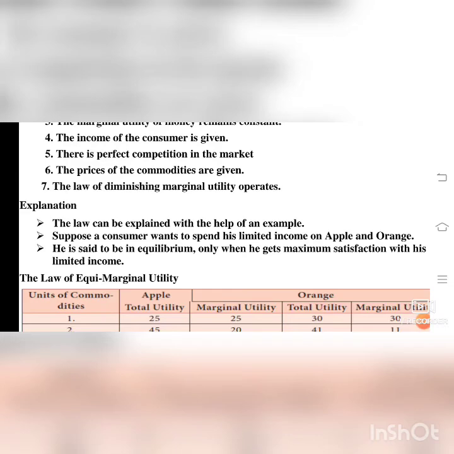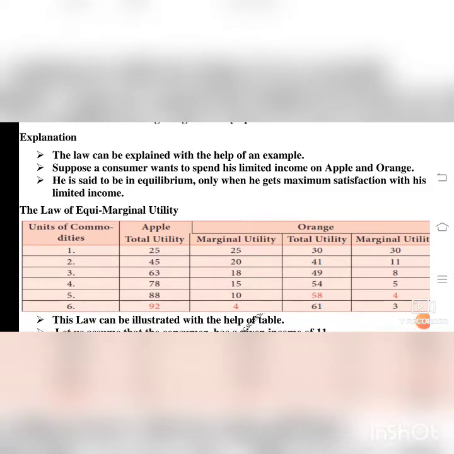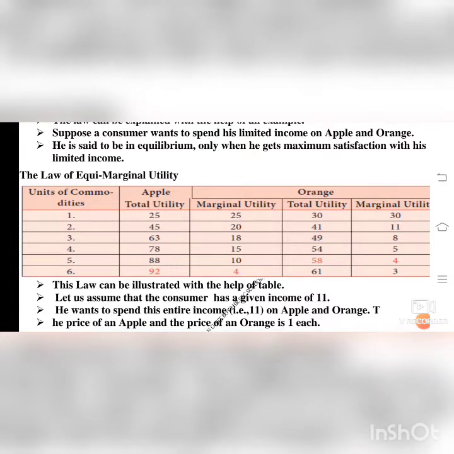The law of equi-marginal utility is explained in a tabular column. Units of commodities. They have taken two things, apple and orange. The total utility of apple is 25, 45, 63, 78, 88, 98, 92. And marginal utility is 25, 10, 20, 18, 5, 15, 10. So you see the tabular column for equi-marginal utility. They have taken two products, apple and orange. This law can be illustrated with the help of a table. You see the table here, isn't it?